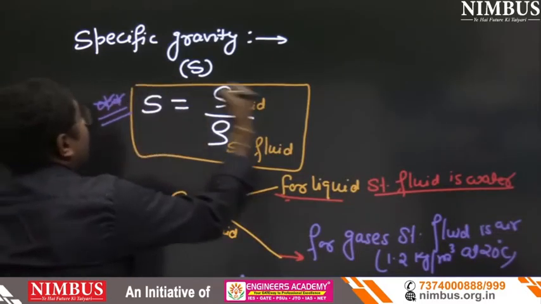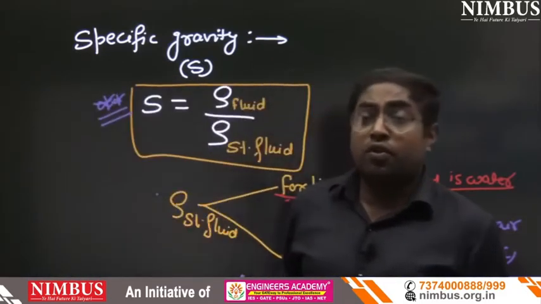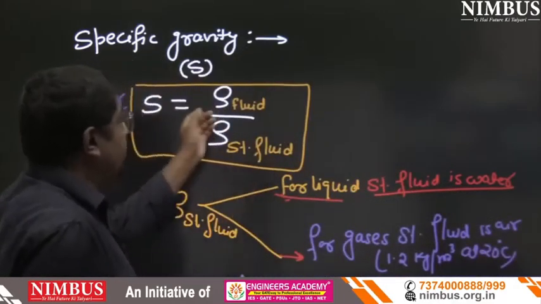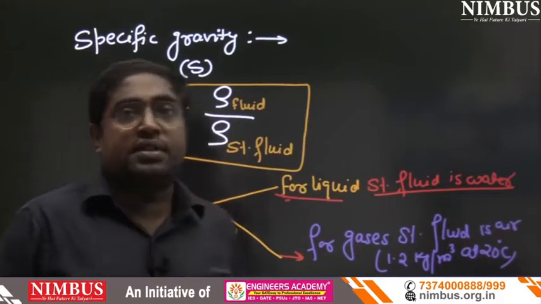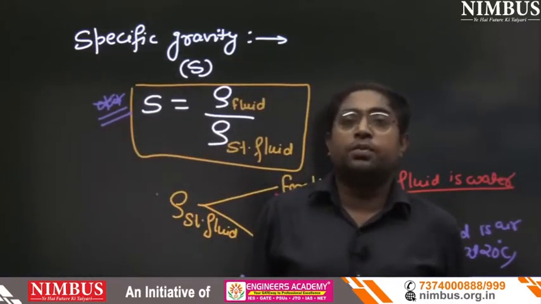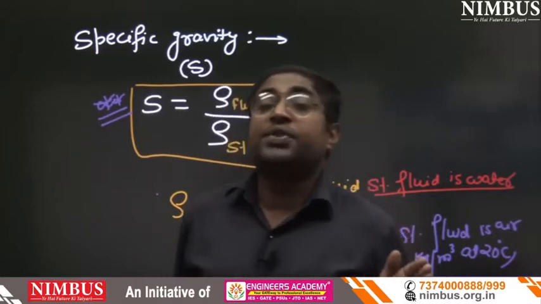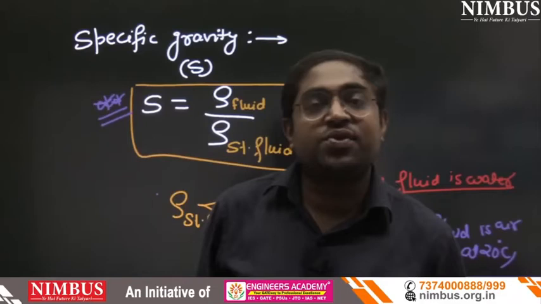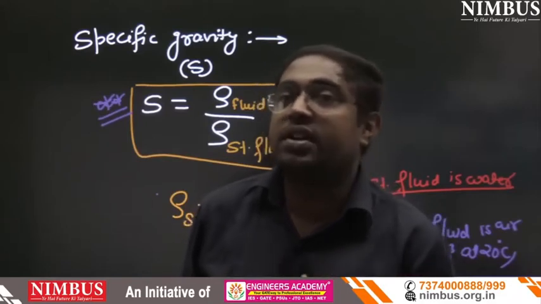Specific gravity is the ratio of density of fluid to the density of standard fluid. Now what is the unit? So it is unitless. If someone asks what is the unit, it is a unitless quantity. It is unitless as well as dimensionless.